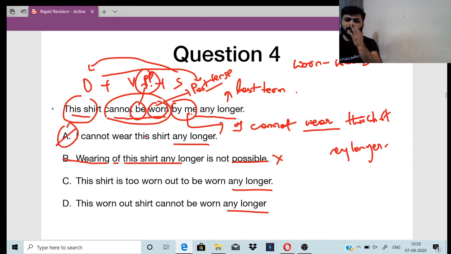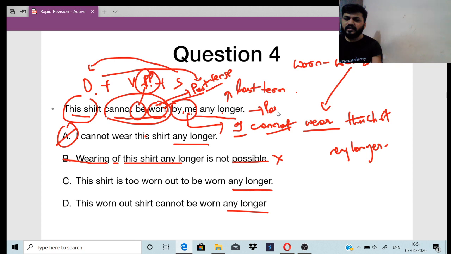Option A, right? So this is object plus verb plus subject. This is in the past tense and this is in the past participle. Change it to the voice. Me changes to I. Cannot. Weren't changes to wear. Okay. This is in passive voice, right? Convert it into active voice. This shirt any longer. Okay.